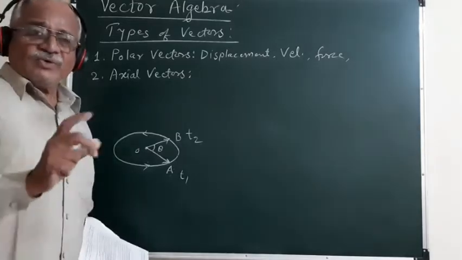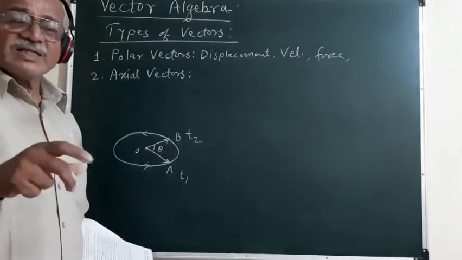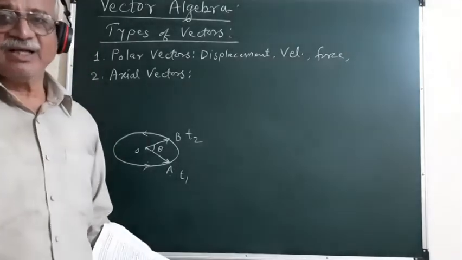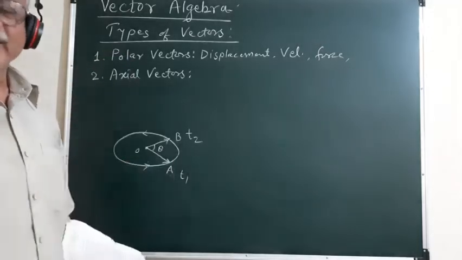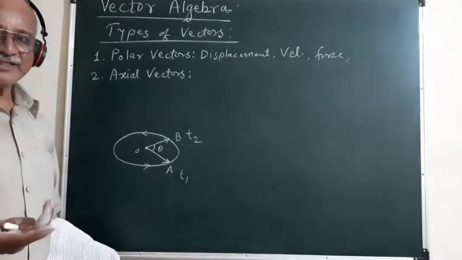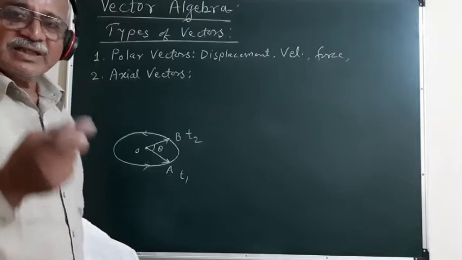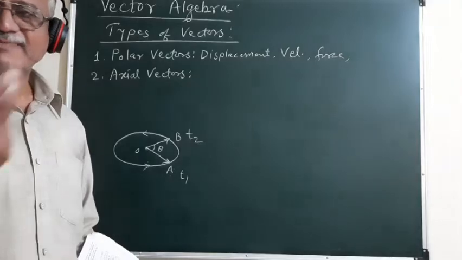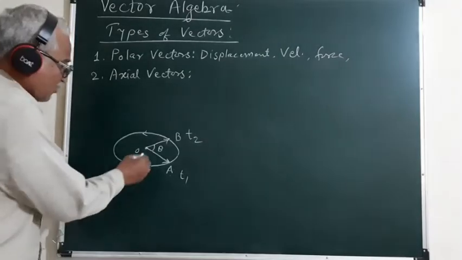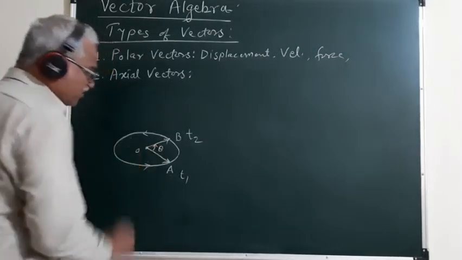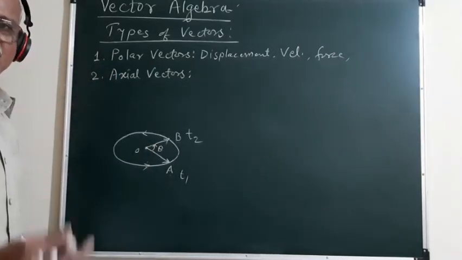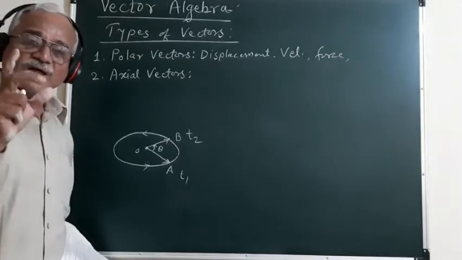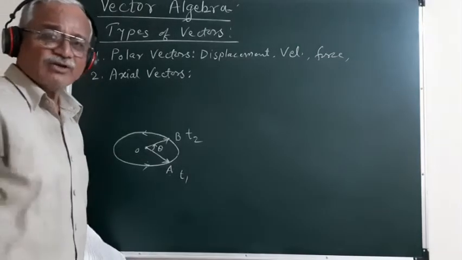Now, when we want to describe what is the angular velocity of the particle, what is the angular acceleration of the particle, what is the torque acting on a certain particle, how do we represent it? Since we know that the angular velocity is defined as the rate of change of angular displacement with respect to time, here the angular displacement is directed in this direction. So the rate of change of this angular displacement with respect to time has a certain magnitude. And what is the sense or direction of this angular velocity?